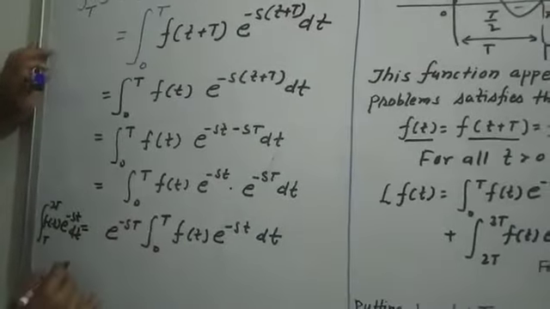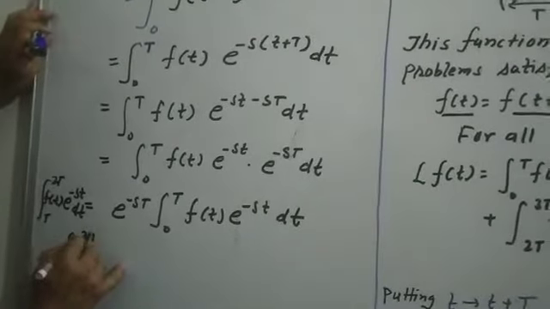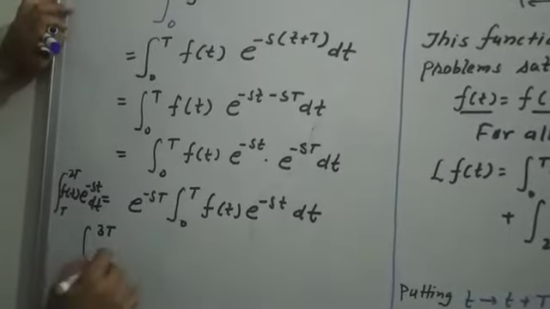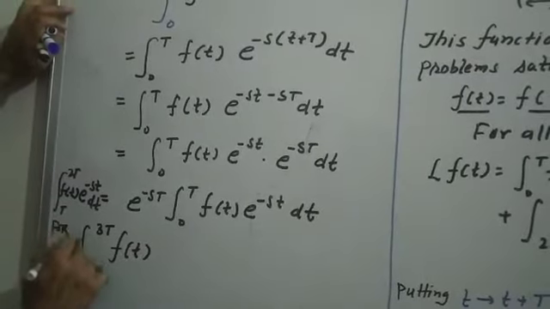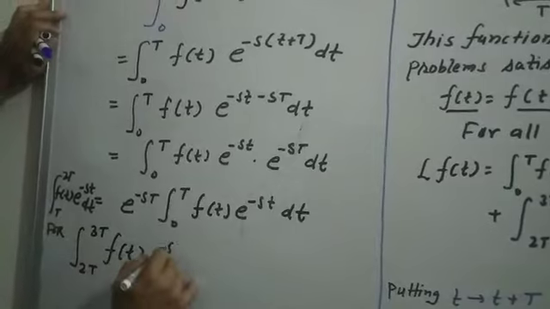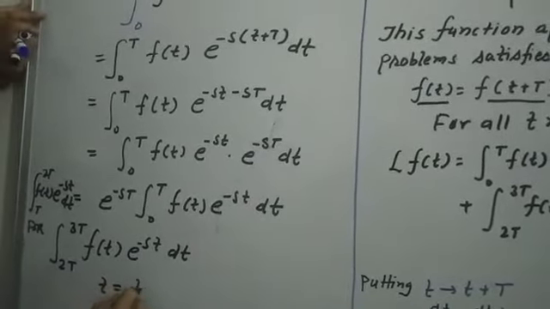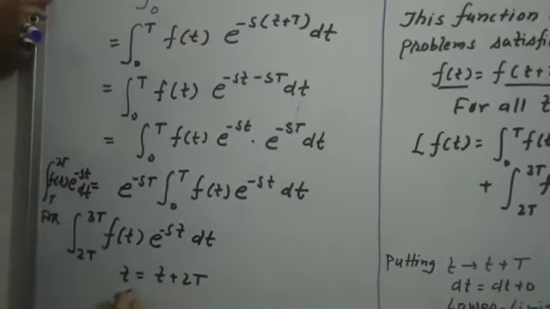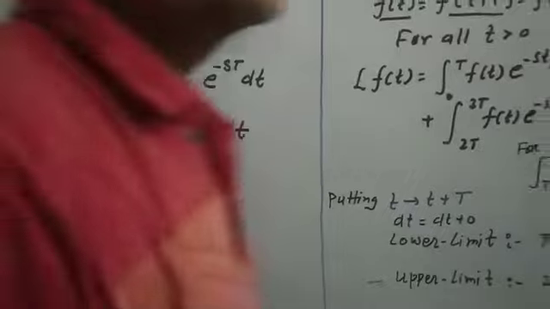We examine what the value of this function is after replacing t by t plus 2T. So this is f(t) for the second cycle, e to the power minus st dt. Substitute here t equal to t plus 2T. So dt again becomes dt, because capital T is a constant value, its derivative is 0.